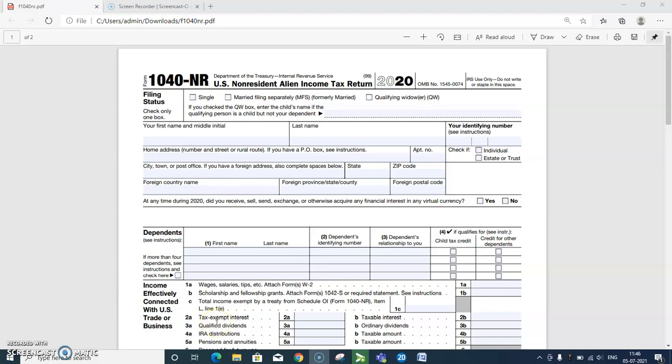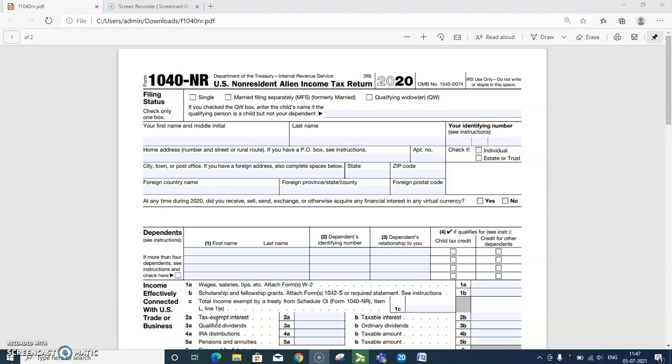Next, a representative or agent responsible for filing the return of an individual described in 1 or 2 above. A fiduciary for a non-resident alien estate or trust, or a resident or domestic fiduciary or other person charged with the care of the person or property of a non-resident individual may be required to file an income tax return for the individual and pay the taxes.